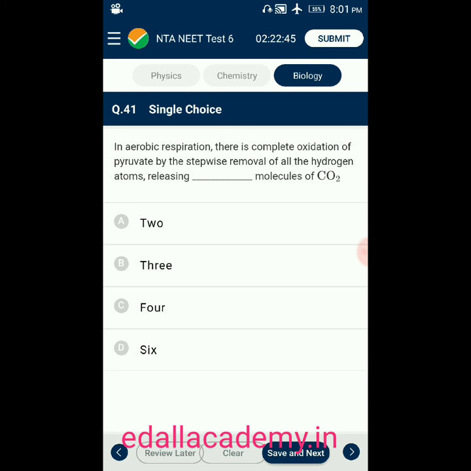Question number 41. In aerobic respiration, there is a complete oxidation of pyruvate by the stepwise removal of all the hydrogen atoms, releasing dash molecules of carbon dioxide. Option A 2, option B 3, option C 4, option D 6. In aerobic respiration, there is complete oxidation of pyruvate by the stepwise removal of all hydrogen atoms, releasing 3 molecules of carbon dioxide. So the correct option for this question is option B.